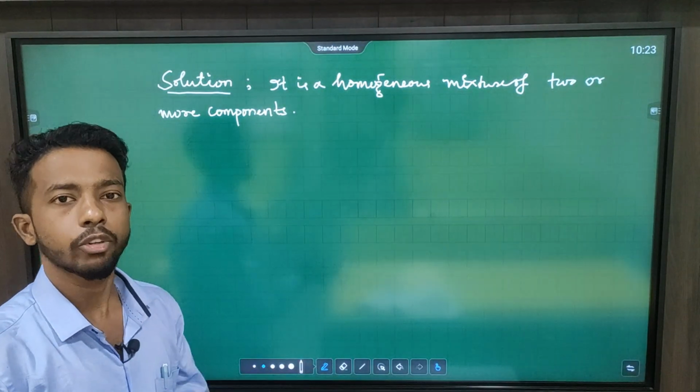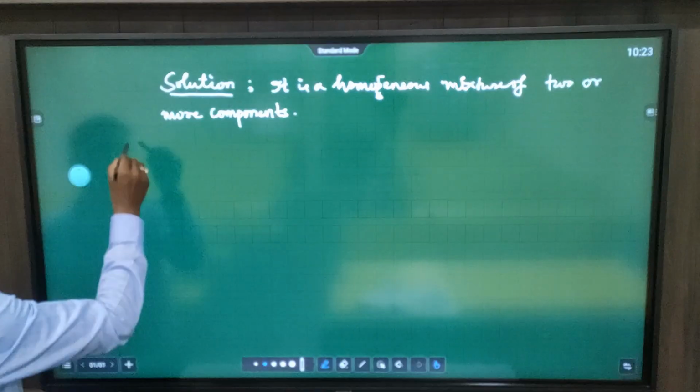So depending upon the number of components, we can classify solutions.